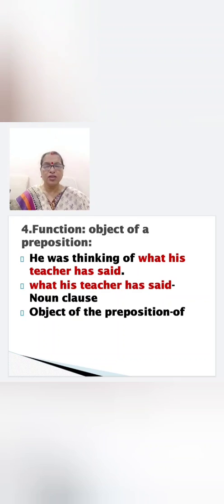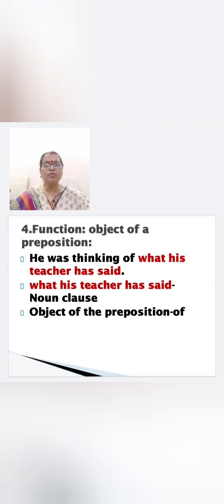Next function, noun clause as the object of a preposition. He was thinking of what his teacher has said. Find out the main clause. He was thinking of that. You have to understand. Subordinate clause, what his teacher has said. It is introduced by the subordinating conjunction what.